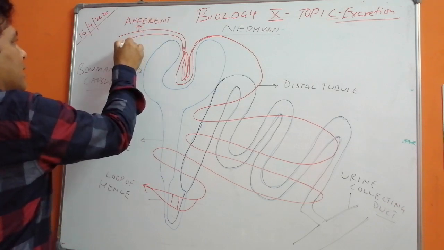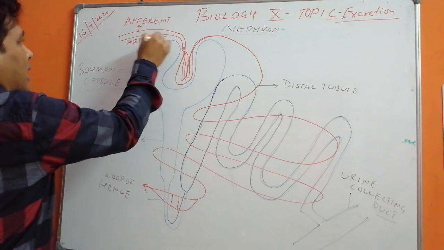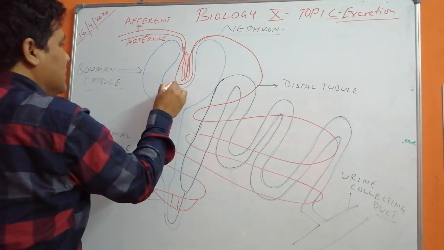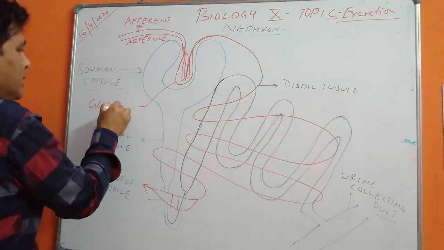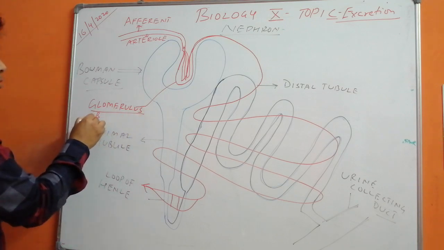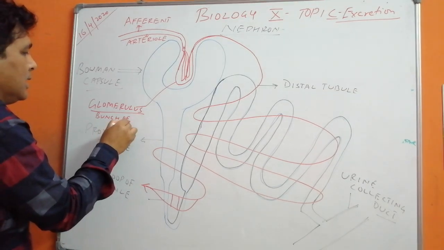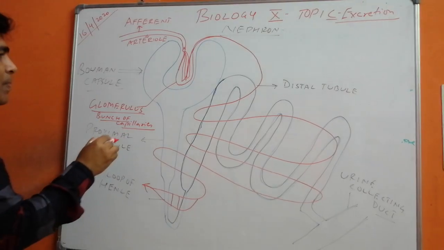So this is your afferent arteriole. This is glomerulus, known as bunch of capillaries.